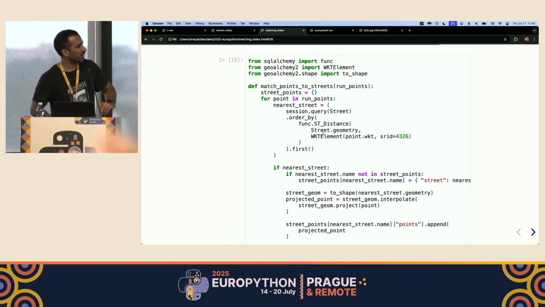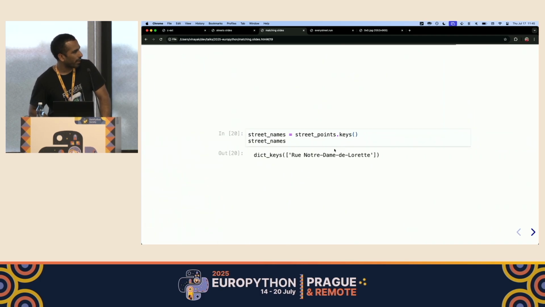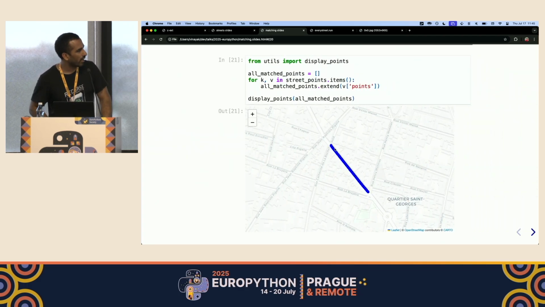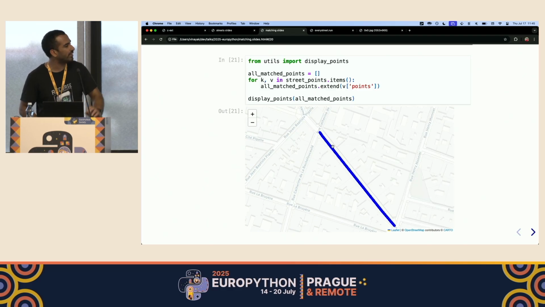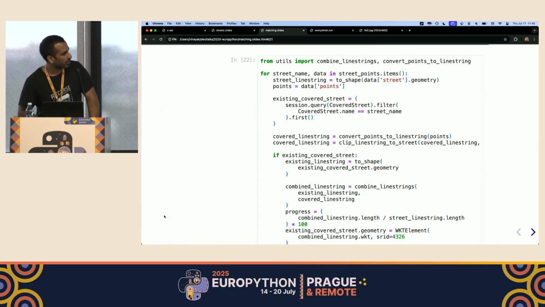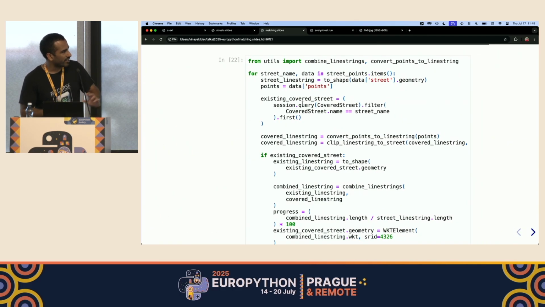I see I don't have a lot of time, so I won't explain it again, but it's the same query that we're running on our database using this st-distance function. We can see that we only found one street this time. These are all the points that have been snapped to that street, which is what we're looking to do. And this time, this for loop on the street points dictionary looks a bit different because we are looking for an existing street that we've already covered by name.